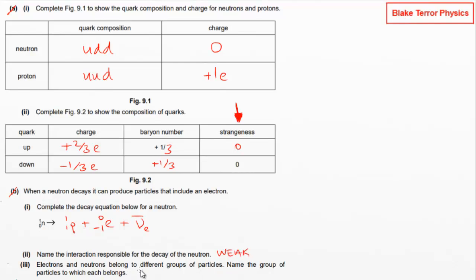Electrons and neutrons belong to different groups of particles. Name the group of particles to which each belongs. So electrons are leptons and neutrons are baryons or hadrons. Either one is the same, made of quarks and having 3 quarks. But yeah, a neutron is both a baryon and a hadron. So that was a nice, quick set of definitions really.